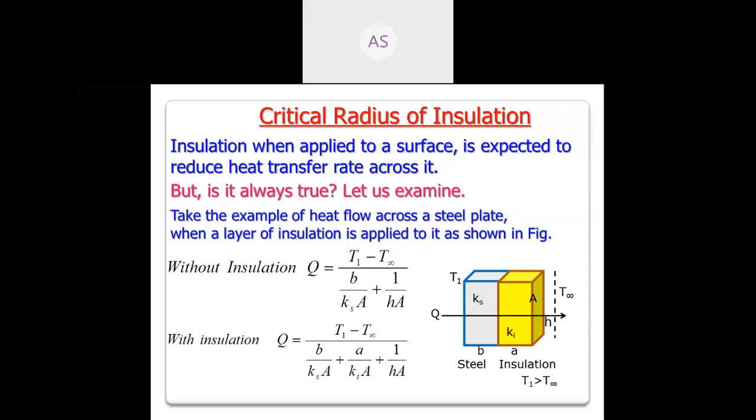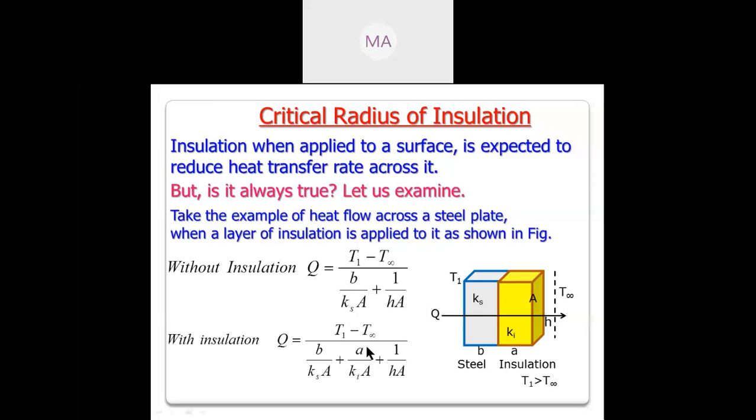50. Okay, without insulation, this is 100, this is 50. Means what will be the value of Q? 100 upon 50. Just tell me the value, not the unit. 2, sir. 2. Okay, now see here.